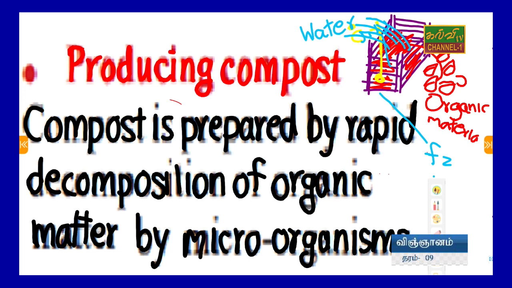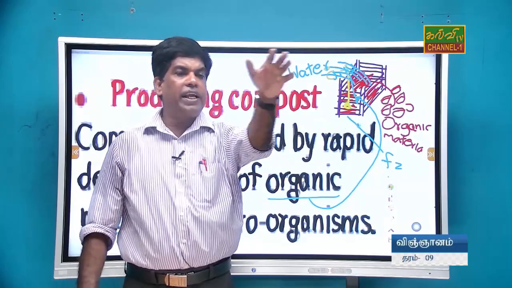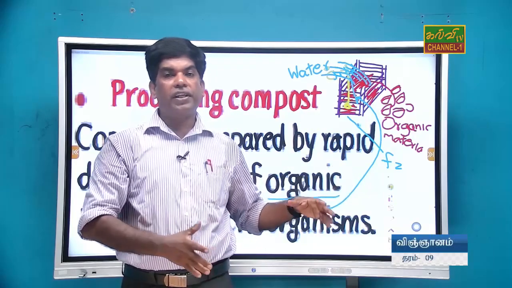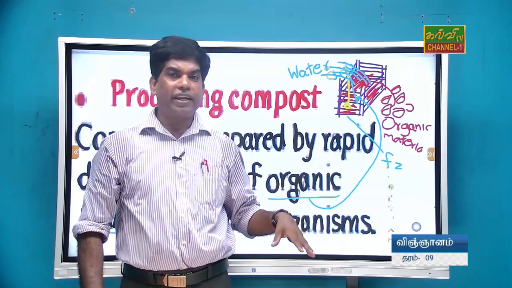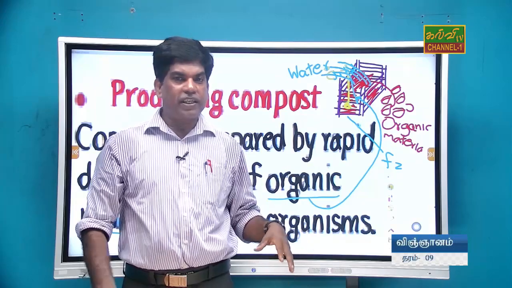So compost is prepared by rapid decomposition of organic matter by microorganisms. The organic matter is put inside here. We are giving a chance to the microbial activities to produce fertilizer. Normally we use kitchen waste, or when cleaning around the house we collect leaves and put them in a certain place. After that we give them to microbial activities in wet condition.